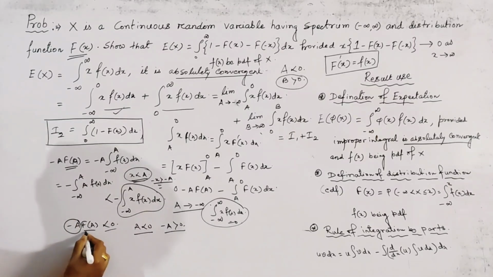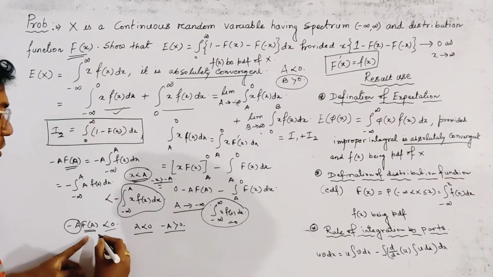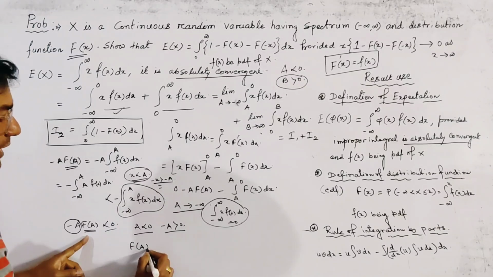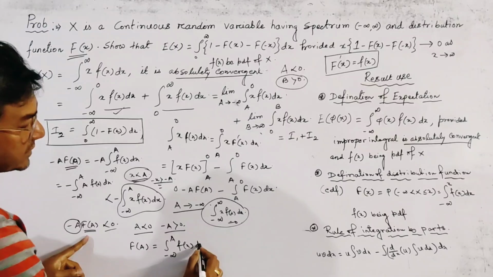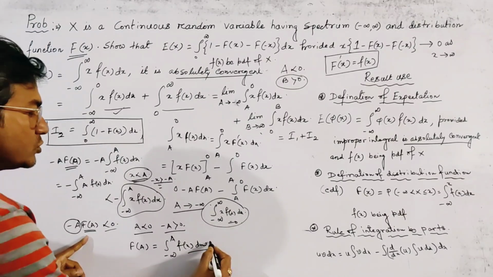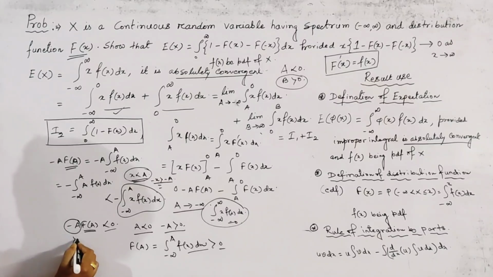Also F of a is the distribution function, and by the definition of F of a, this is the integration minus infinity to a f(x) dx. So this is always greater than 0. This term is greater than 0 and that term is greater than 0, so the product of these two terms is also greater than 0.